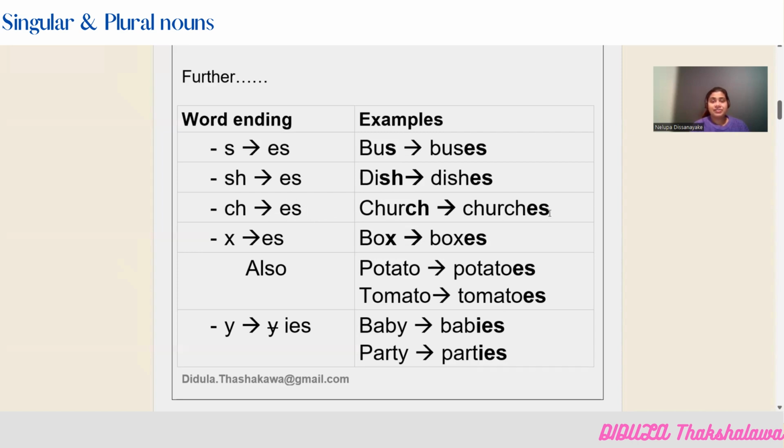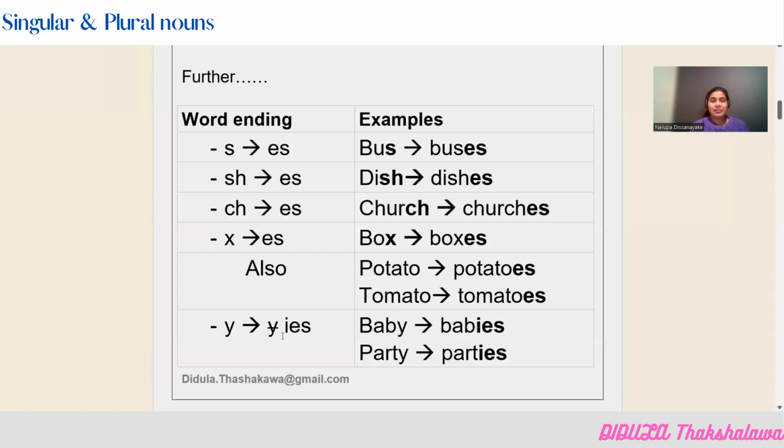Church, churches. If the singular noun ends with letter X, in that situation also you have to add these two letters, es, when you convert it into plural. Box, boxes. When you see these two examples, potato, potatoes, tomato, tomatoes, you can see the last letter is O. So you have basically added es at the end of the noun. So this is how you would convert a singular noun into plural.